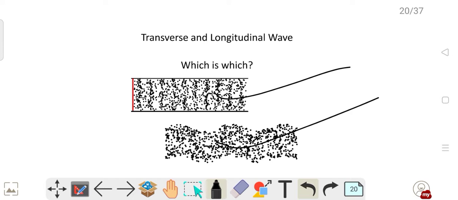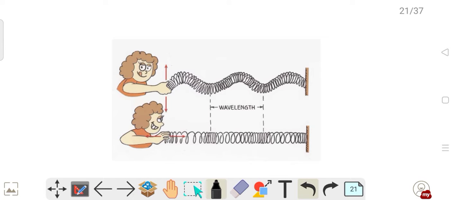So this is the quick revision. You see this same thing. If I am giving a jerk like this up and down, a transverse wave is created, isn't it? But if I give a jerk like this to and fro, then a longitudinal wave is created. Okay, so these are the two waves.